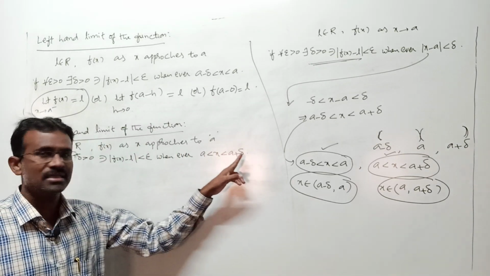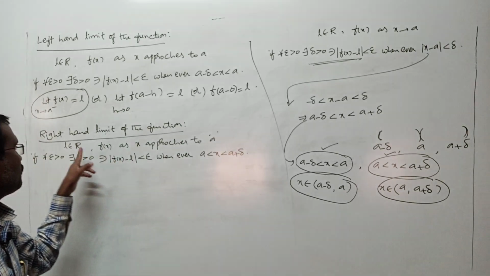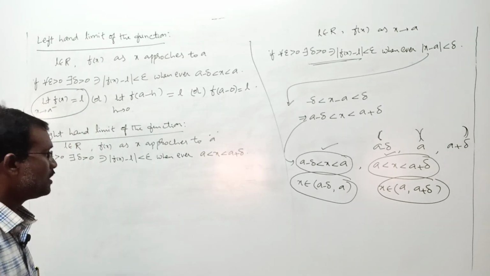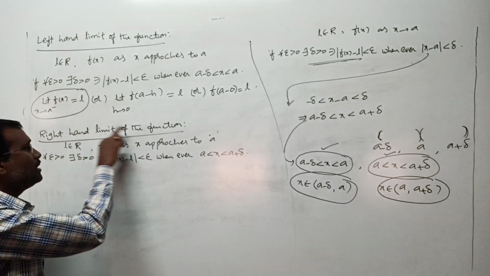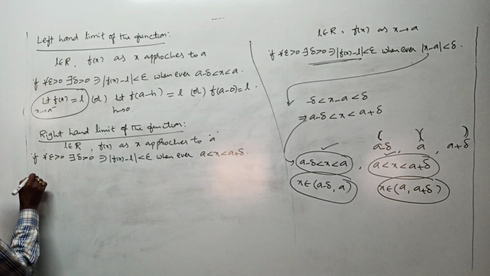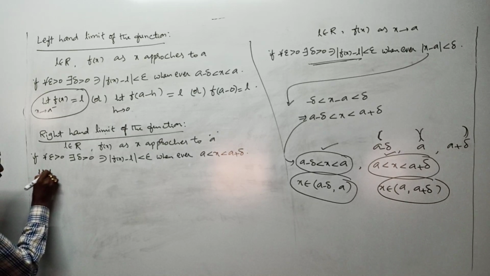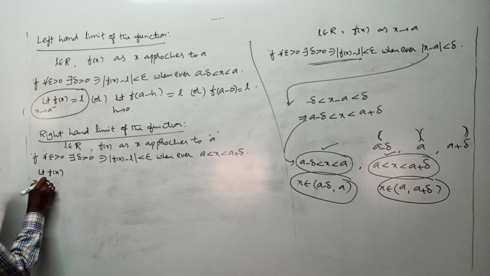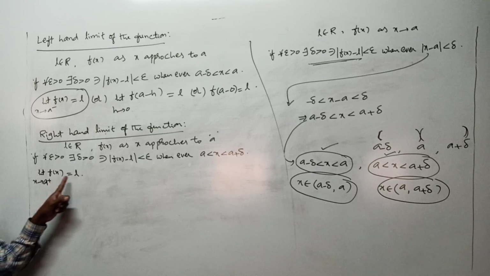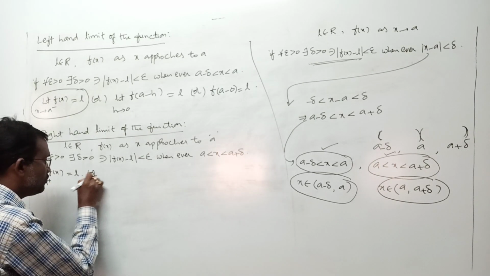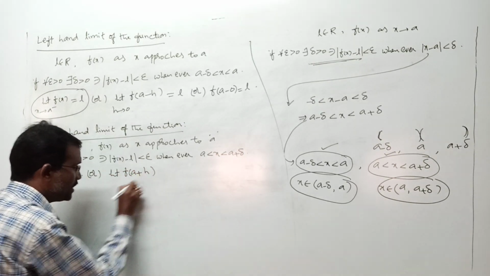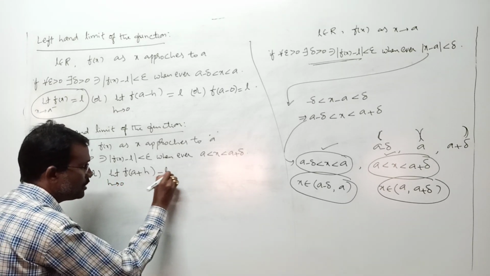Whenever a is less than x is less than a plus delta, if mod f of x minus L is less than any positive real number, in such case we say this L is the right hand limit of the function f of x as x approaches a. Mathematically you can write this as limit f of x as x tends to a plus is equal to L. Or the same thing in terms of h you can write as limit f of a plus h as h tends to 0 equal to L.